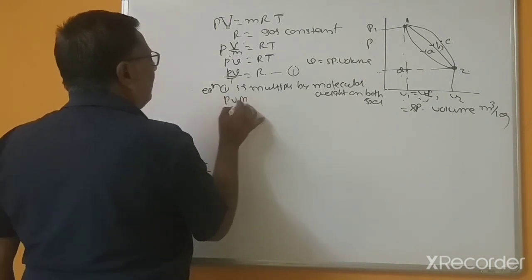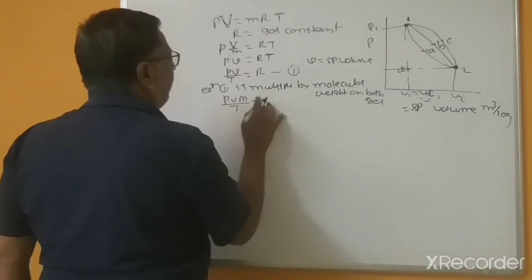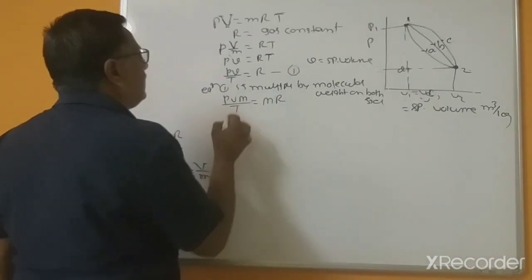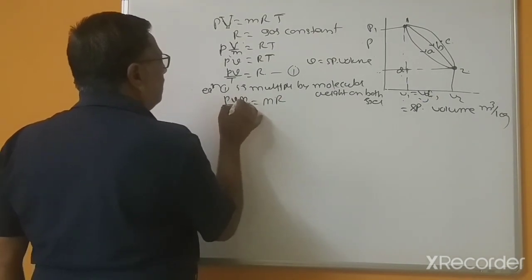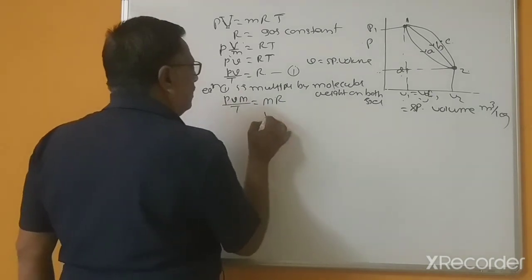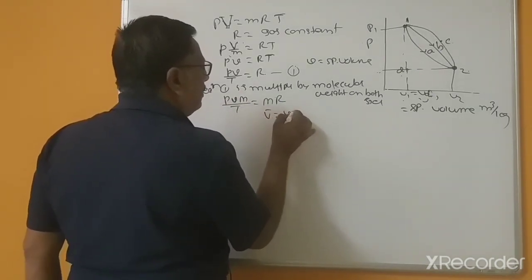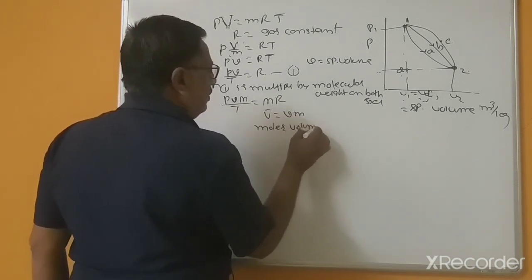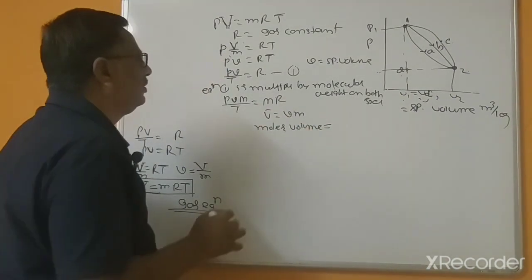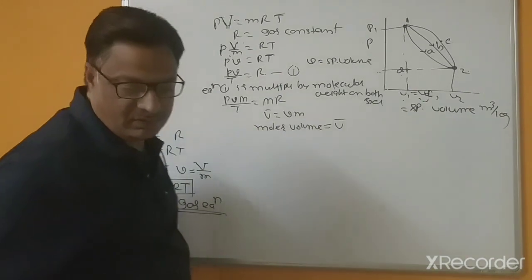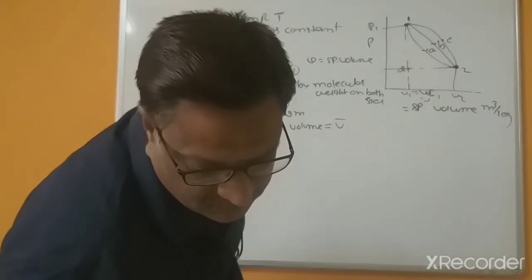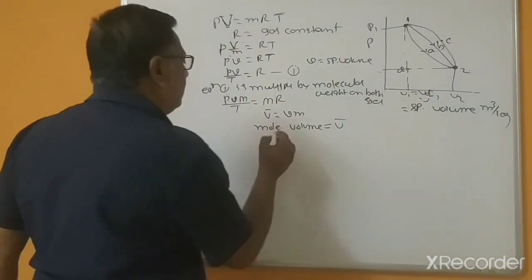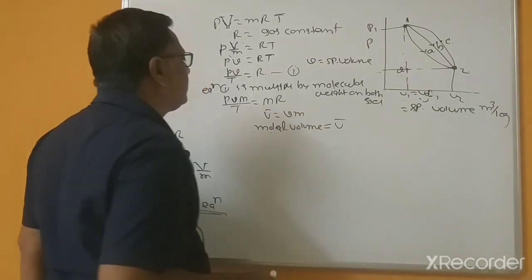Pv into M, so this small v times M is the molar volume, and this is called V dash, the molar volume. This is correct.